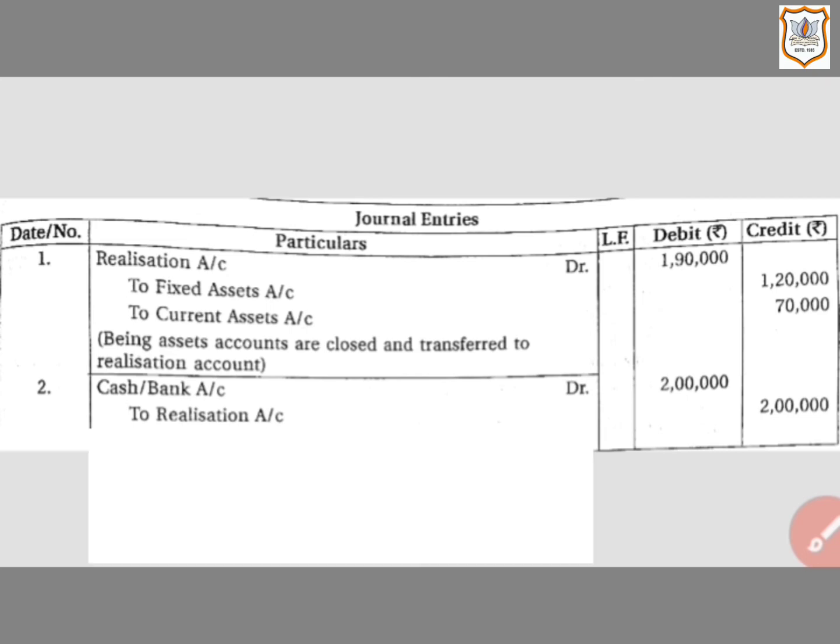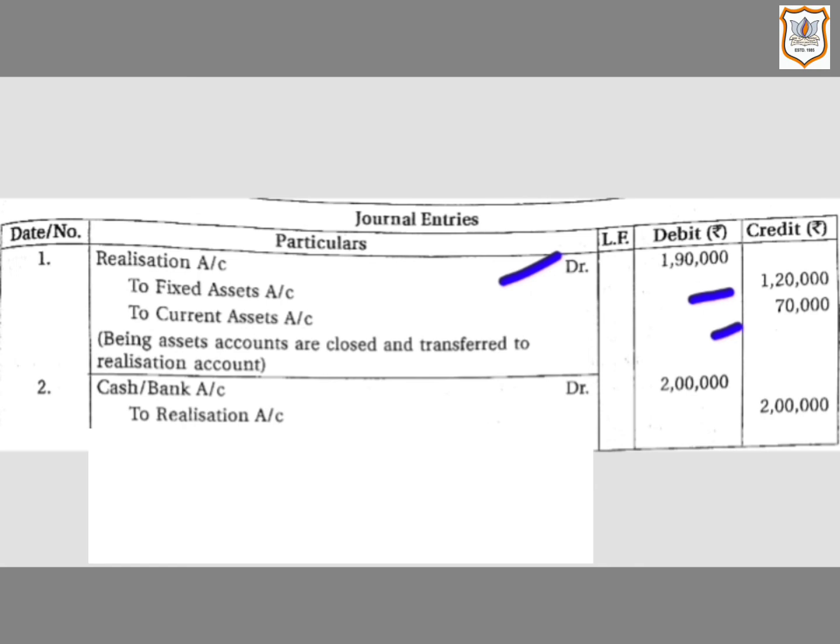First, we will close fixed assets and current assets account, and it will be transferred to debit side of realization account. So here realization account will be debited by rupees 1,90,000, that is 1,20,000 plus 70,000. And fixed assets account will be credited by rupees 1,20,000, and current assets account will be credited by rupees 70,000. We know that the nature of asset is debit, and because we are closing it, so it will be credited.